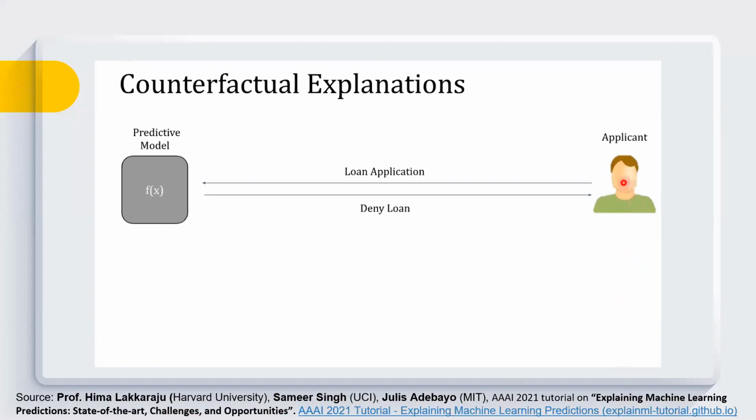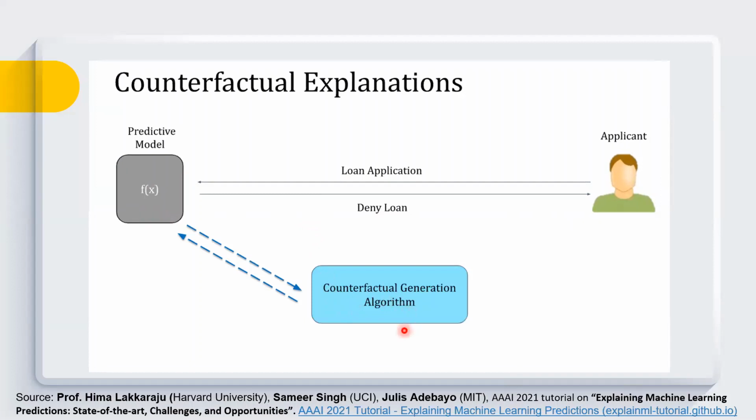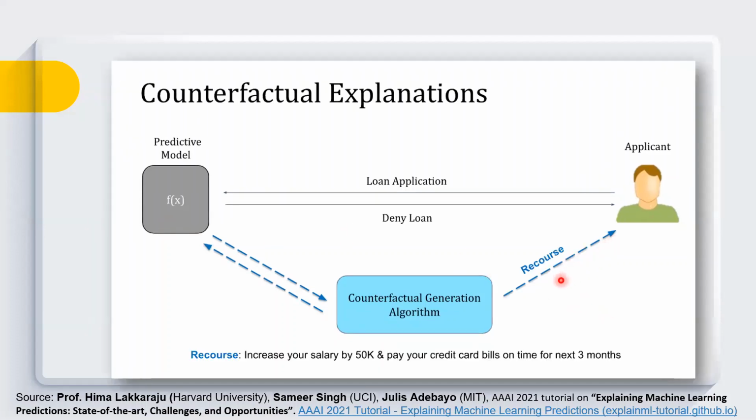So here you can see that the loan application has been rejected by our predicted model. In this case, a counterfactual generation algorithm can prove to be a solution, where the algorithm queries this black box model and generates some recourse or counterfactuals for this applicant. And the system can say that, okay, increase your salary by 50K and pay your credit card bills on time for the next 3 months so that your loan can be approved. This type of counterfactuals or recourse can be generated by our algorithms.